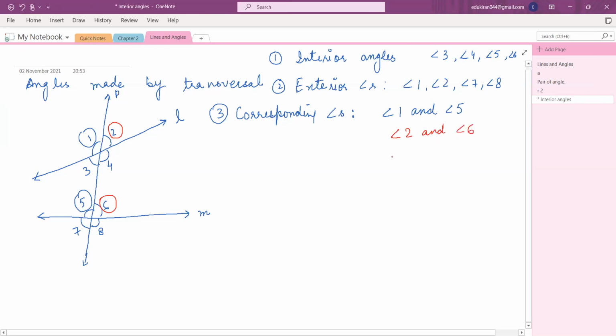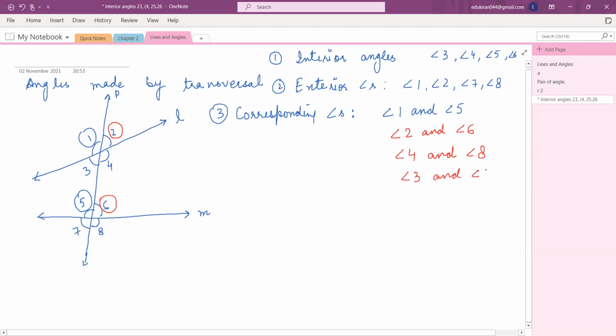Now, Miraj, can you tell me the third pair of corresponding angles? Angle 4 and angle 8. Yes, exactly. Now come to the lower side of the line. So you have angle 4 and angle 8. Yes, Mridula, tell me the other pair. Ma'am, angle 3 and angle 7.